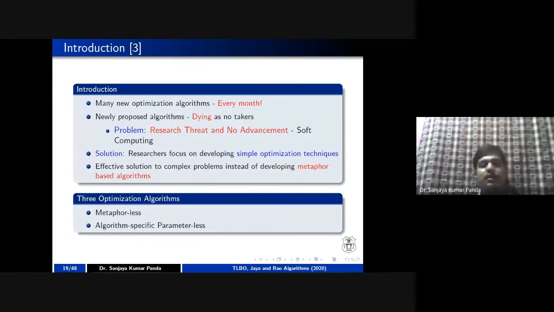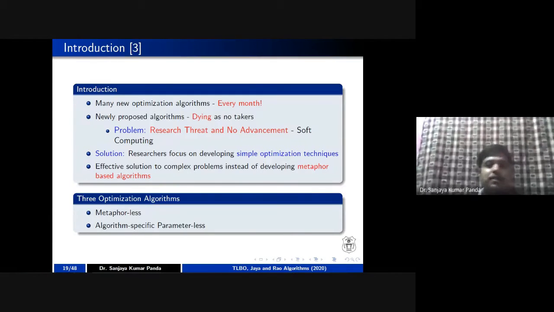So he developed three algorithms which are metaphorless. Also, these algorithms are parameterless. There is no parameter in order to control these algorithms. Although population is a parameter and design variable is a parameter, other controlling parameters are not there in Rao's algorithms.